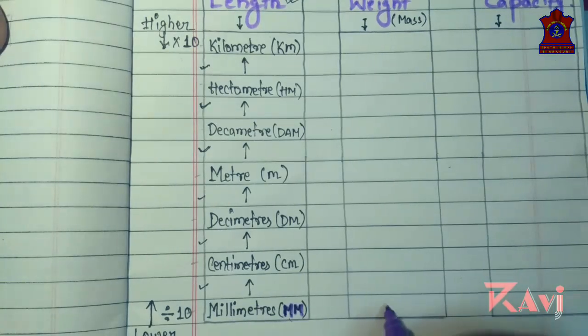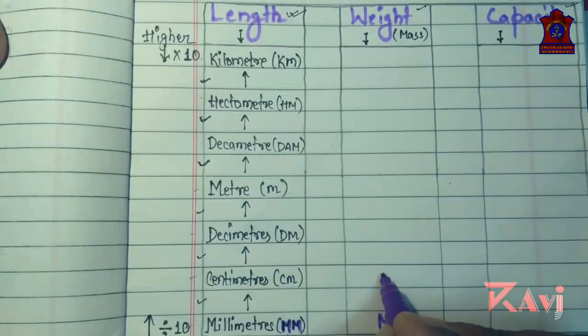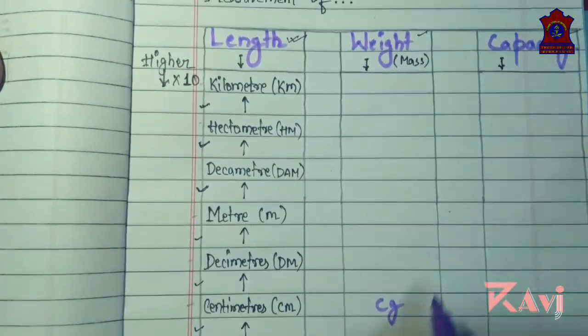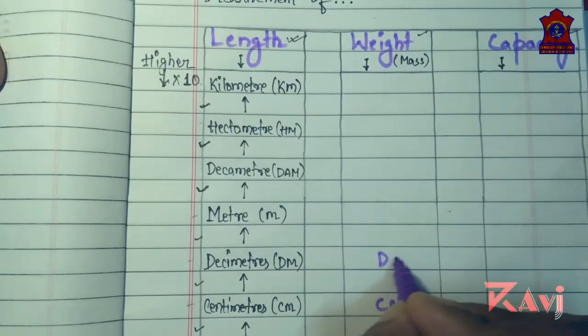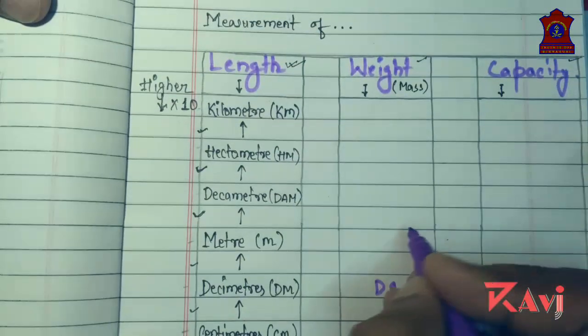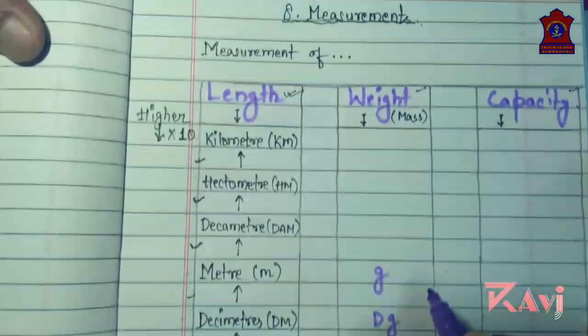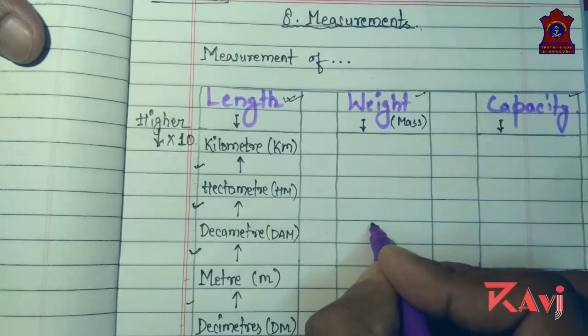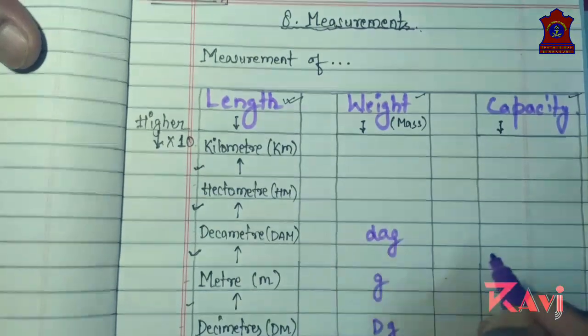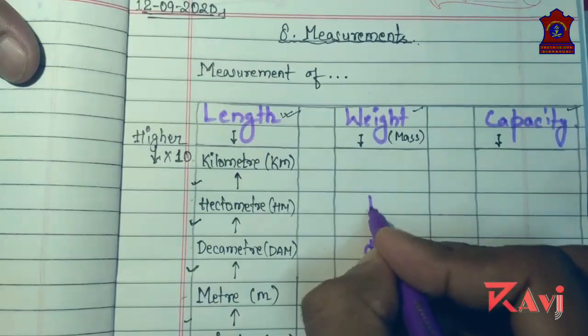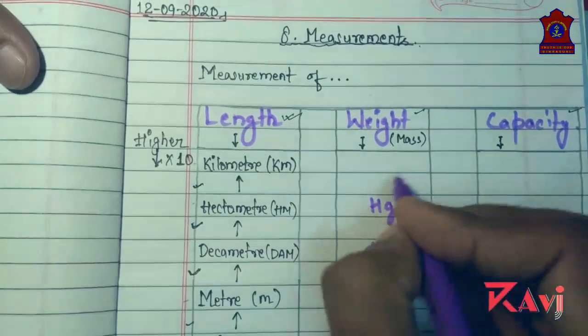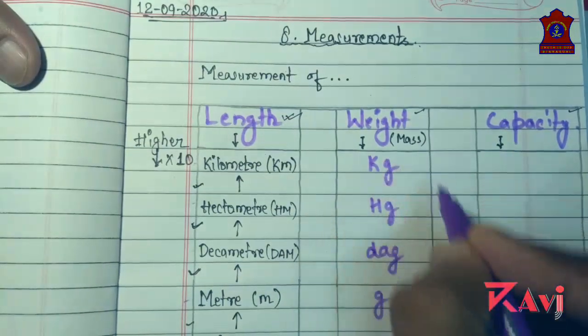The lower unit is milligram, then centigram, then decigram, then gram, decagram, hectogram, and then kilogram.